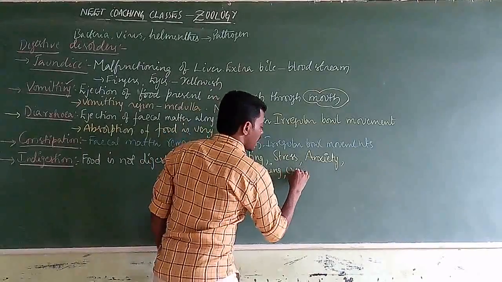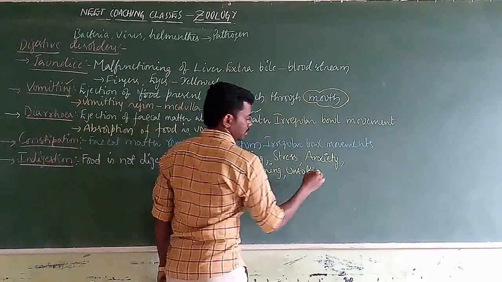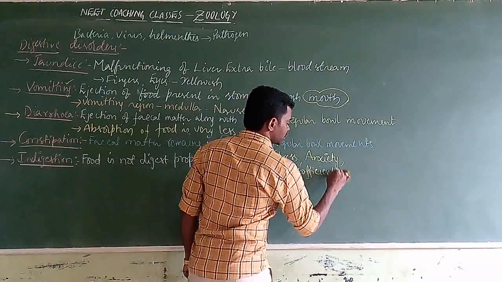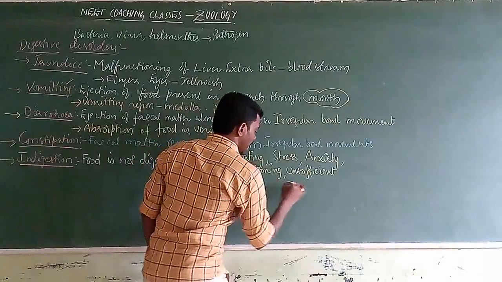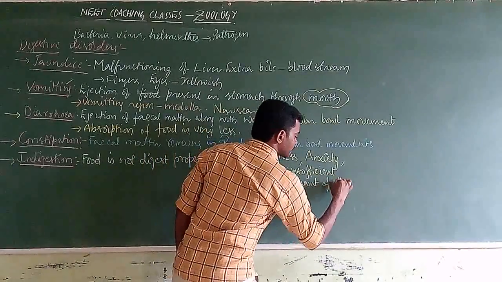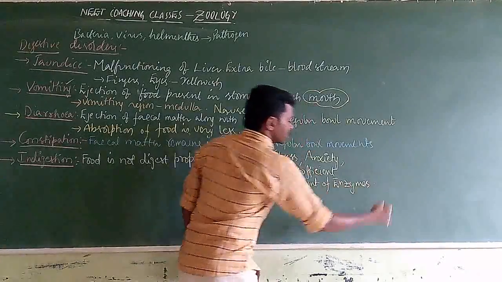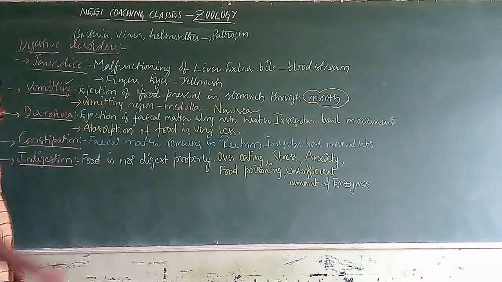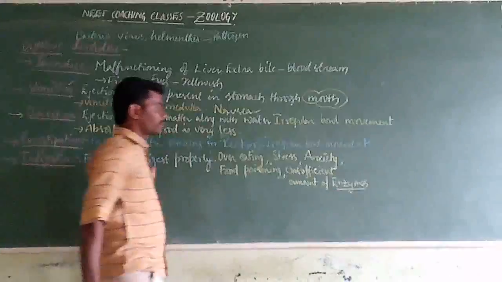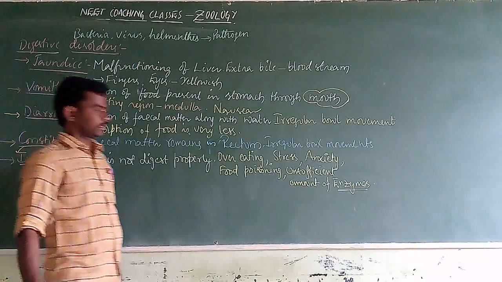and an insufficient amount of enzymes. Because if there is no sufficient amount of enzymes, the breaking of the complex molecules into the simplest molecules cannot take place.